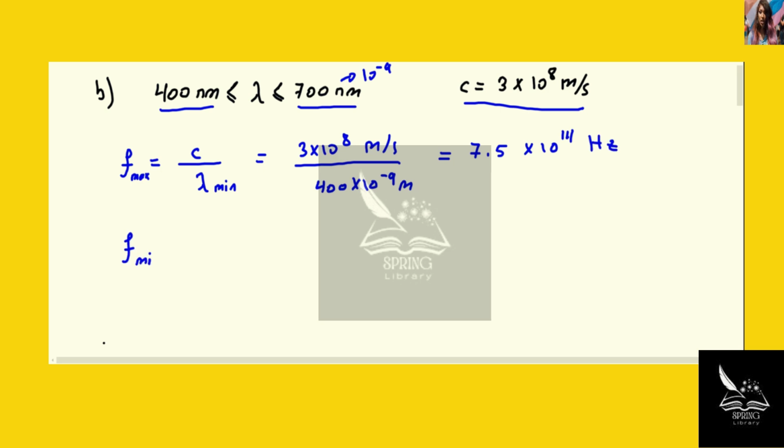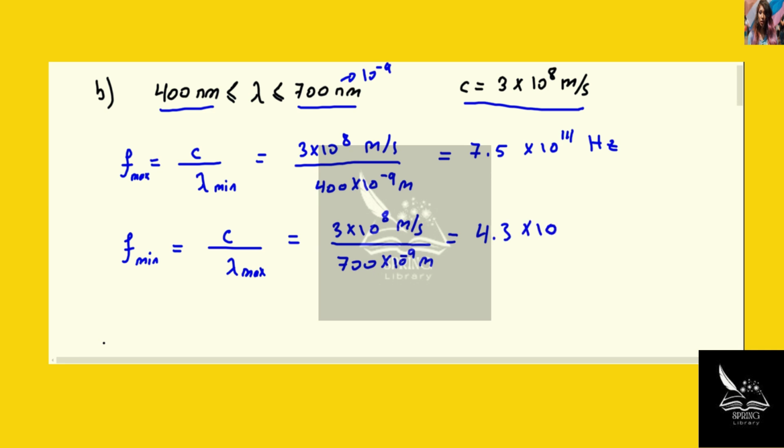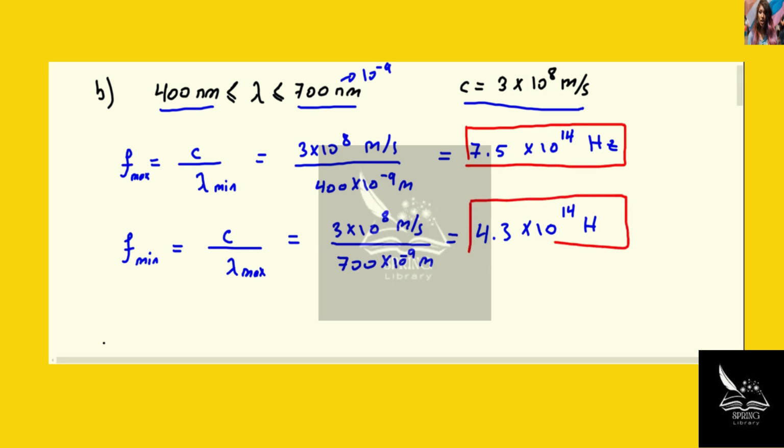The minimum limit, the frequency minimum, is equal to speed of light divided by lambda maximum, which is equal to 3 times 10 to the power 8 meter per second divided by 700 times 10 to the power minus 9 meters. And that's equal to 4.3 times 10 to the power 14 hertz. So the visible light is between 7.5 times 10 to the power 14 hertz and 4.3 times 10 to the power 14 hertz.